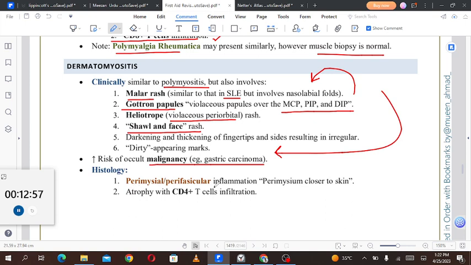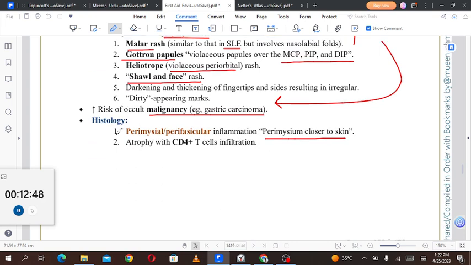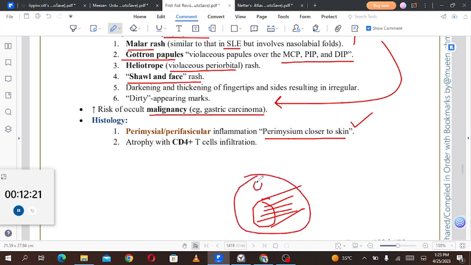Histology: perimysial and perifascicular inflammation, the perimysium being closer to the skin. Perimysium means that these are basically muscle coverings. Muscle fibers are clustered together in fascicles. So the layer that covers those fascicles is called the perifascicular covering, and that covering can be inflamed, which is perifascicular inflammation. Or the perimysium is the covering that involves the whole muscle. Multiple fascicles are covered inside this perimysium. So if the perimysium is inflamed, that can also be found in this condition.